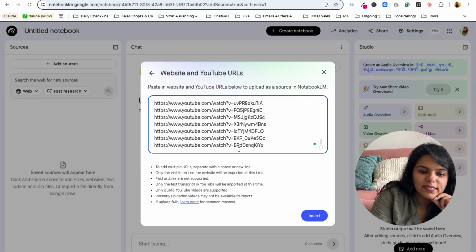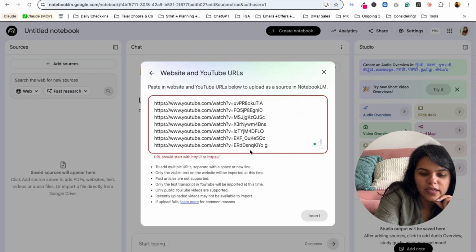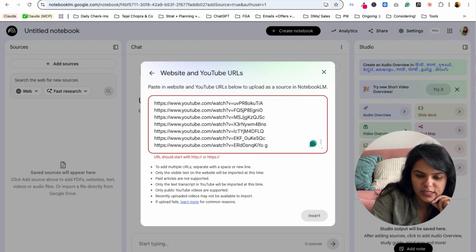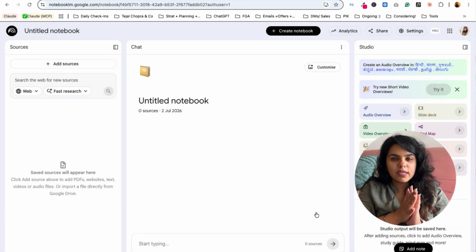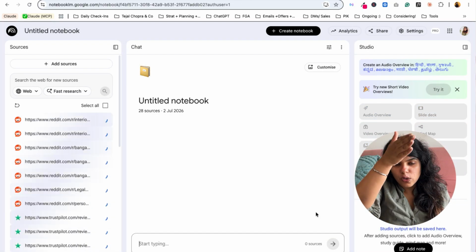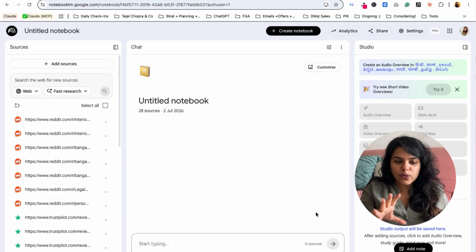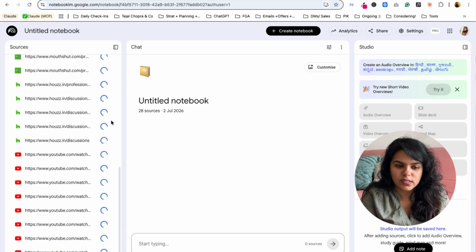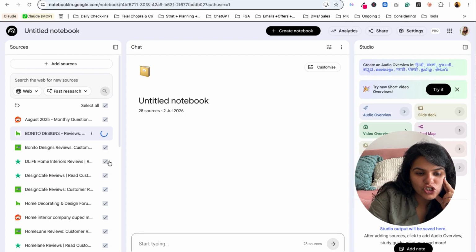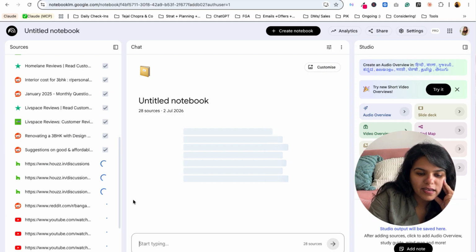Just the links. In case you add any text that is not a link, it will not let you insert it, if you see here. So I cannot enter any other text, just the links, and I will insert, and I will let it roll and load all the source resources for you right here. Now what you're going to do is let it load all these resources. All of them will have a check mark like this. Once all of that is done, then you'll do the next step.